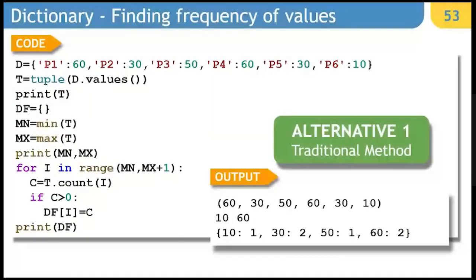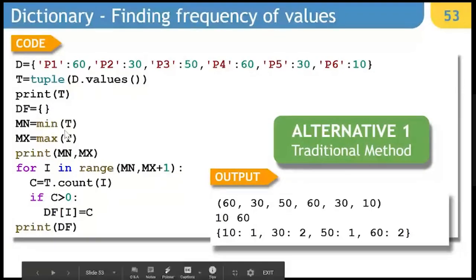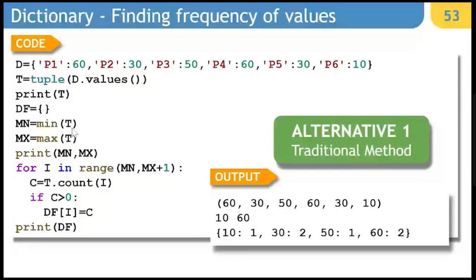Finding the frequency of values. This is a similar example to what we did in the case of our list. Here we make an empty dictionary, and we take the minimum and maximum value out of t, that is the tuple of values. The tuple of values will be 65, 30, 50, 60, 30, and 10.